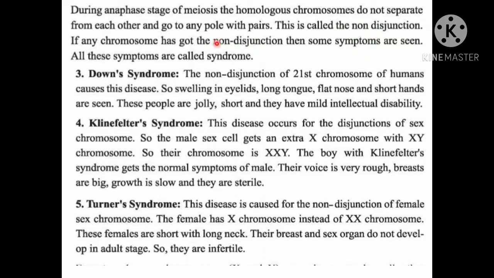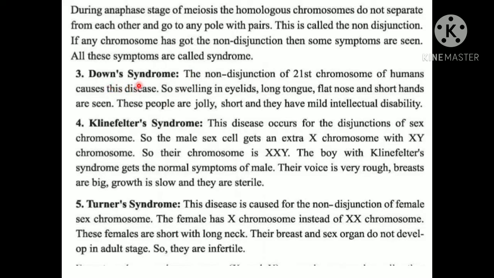Remember this. If any chromosome has got non-disjunction, then some symptoms are seen. This is the abnormality. So if this happens, some symptoms are seen. All these symptoms are called syndrome. Some syndromes are described here.